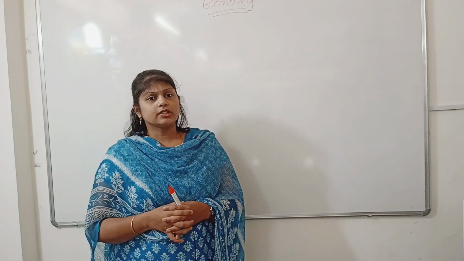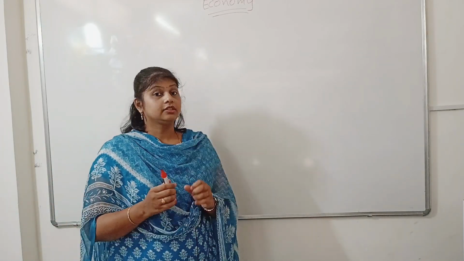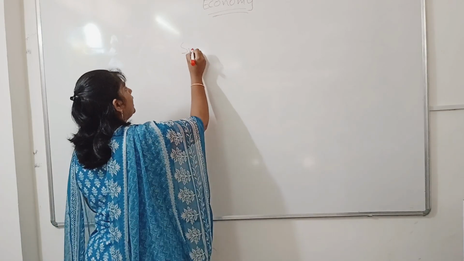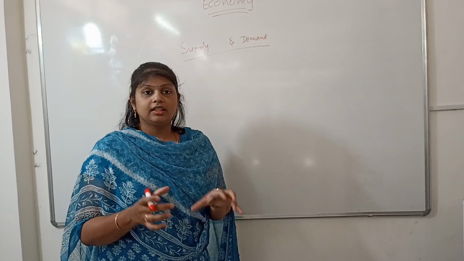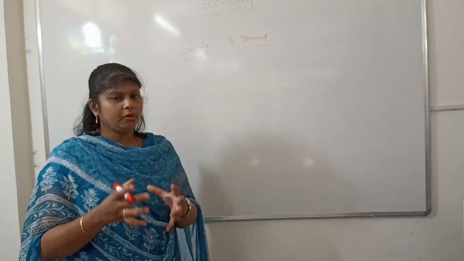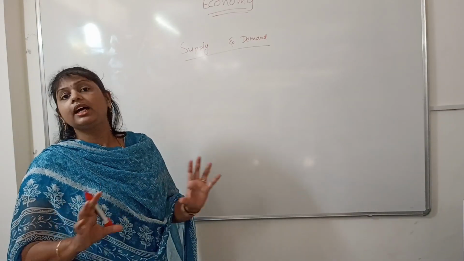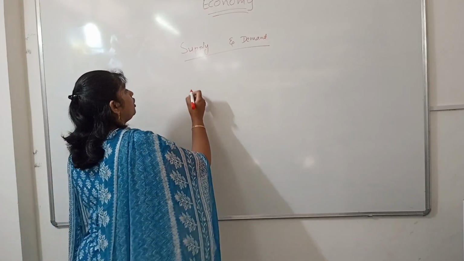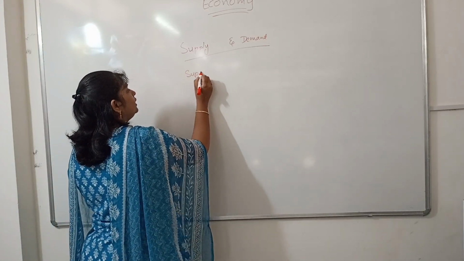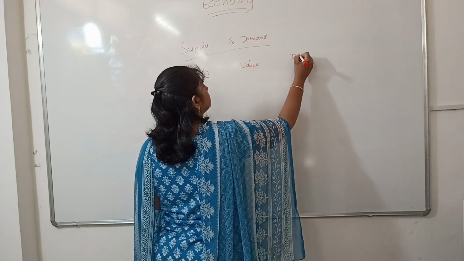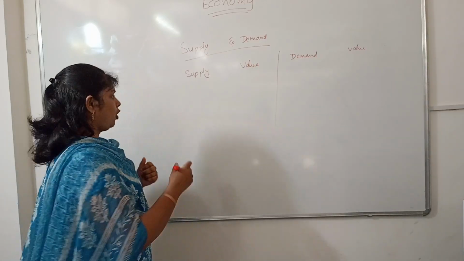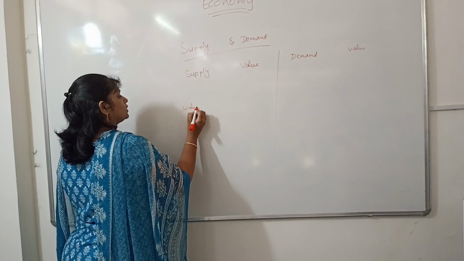What is the basic philosophy in the economy? The combination of supply and demand. Yes. Both supply and demand define the value of a commodity or product, or anything you can say, in the market. So how will supply and demand decide the value of a product? Let us take the example of water supply in the house.